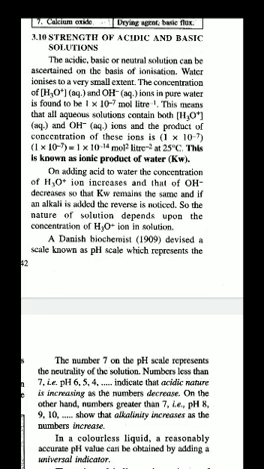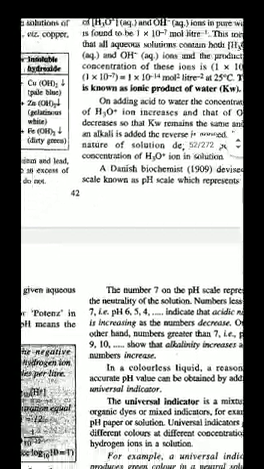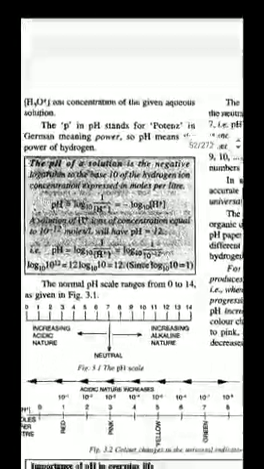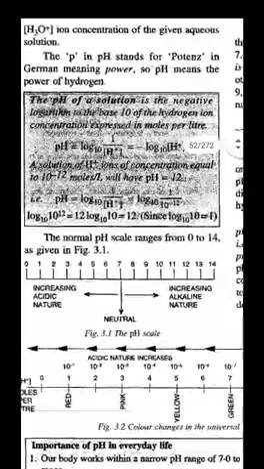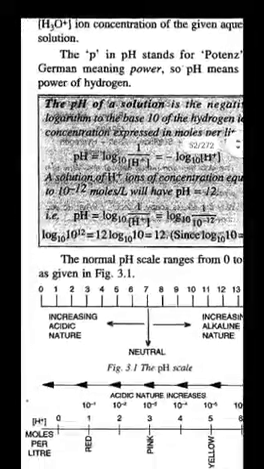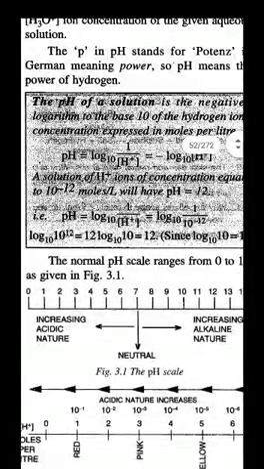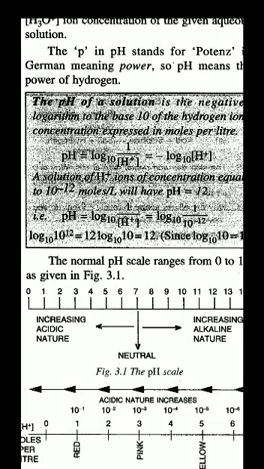A Danish biochemist, Sorensen, devised a scale which is called the pH scale. It represents the H3O plus ion concentration of the given aqueous solution. P stands for power, potence, and H for hydrogen: power of hydrogen. Children, the pH of a solution can be identified by a formula: minus log of H plus, or log 10 of 1 upon H plus. The bracket shows the concentration of H plus ion.